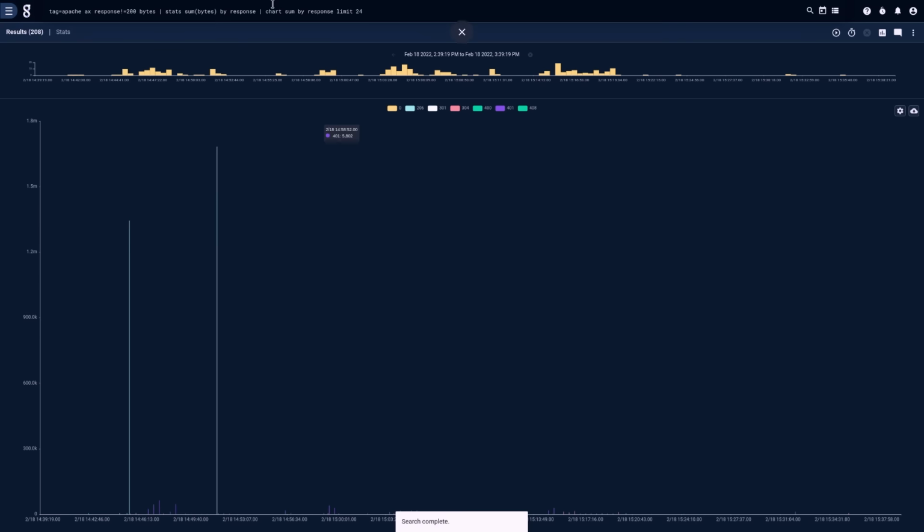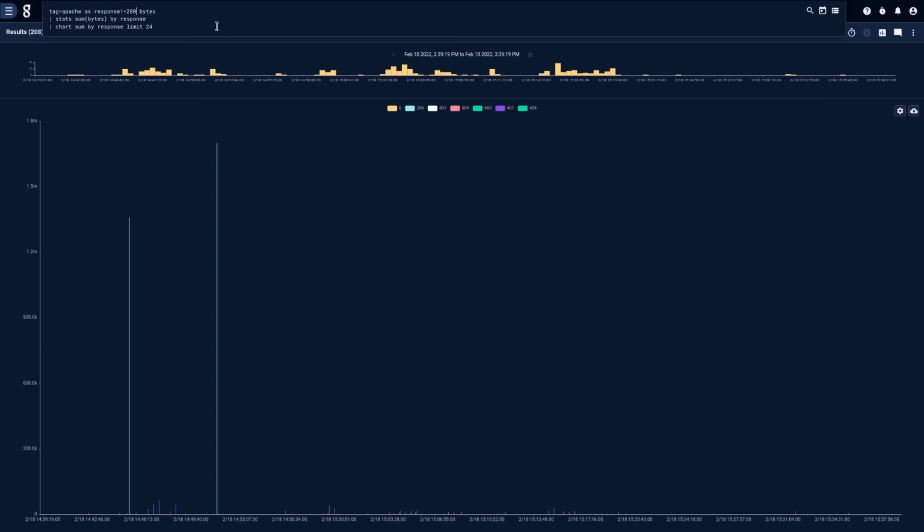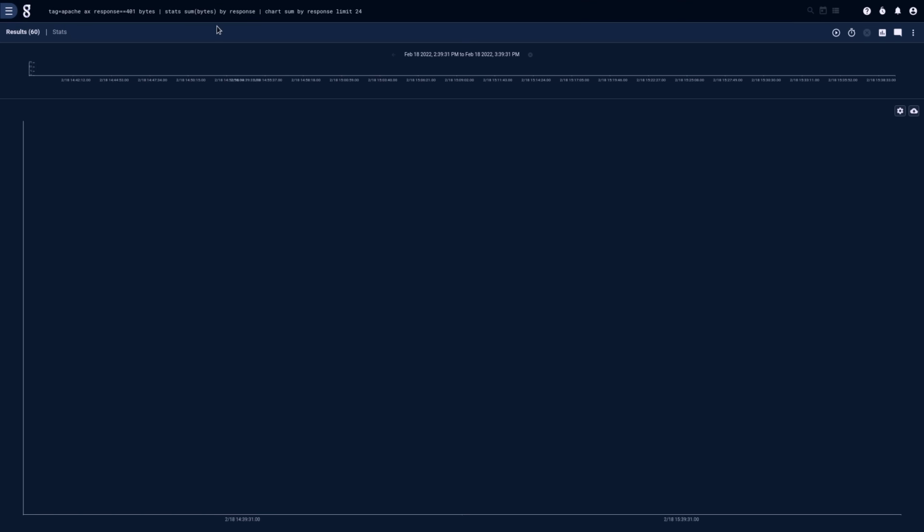And one of the things that's interesting about Gravwell is that all of these tiles on this custom dashboard are driven by search. And to show you what I mean, let's dive into Apache. So this is a brief search that says, hey, let's look at any Apache logs that aren't the 200 response and dive into them. But I could easily come in here and say, I want to see 401 answers.